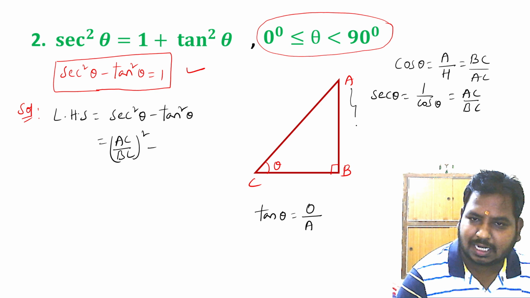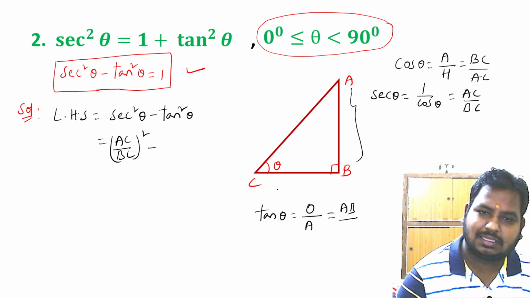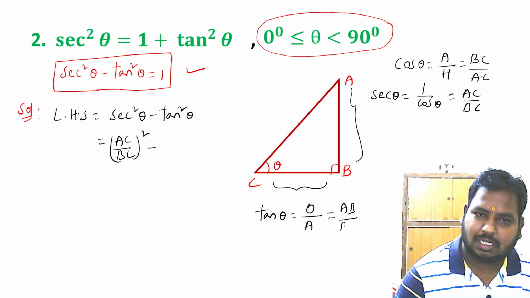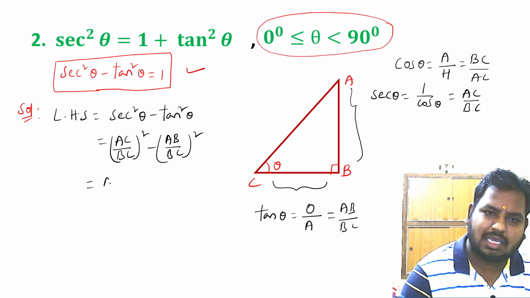Side opposite to angle theta is AB and side adjacent to angle theta is BC. So we'll have AB by BC, so AB by BC whole square. So we are going to have AC square by BC square minus AB square by BC square.